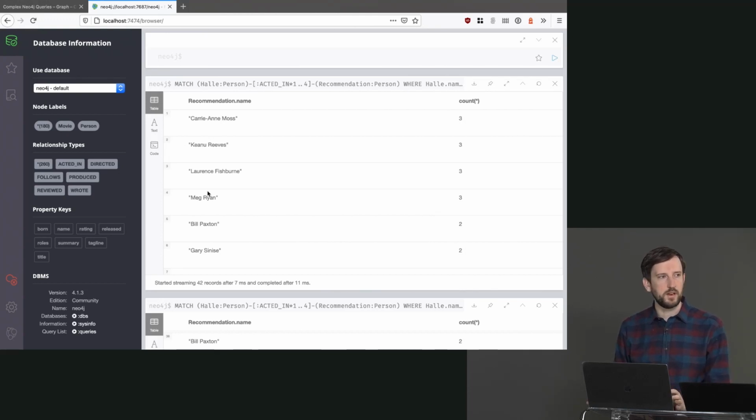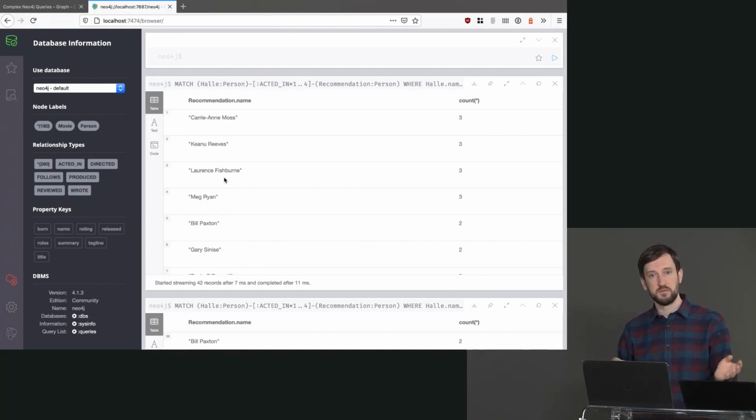This is a terrible recommendation algorithm, but I think you can kind of see here, you can explore graphs and see the interesting ways things are connected. This would be better for bands, for example, right? If you listen to this band a lot and your friend listens to the same band a lot and they also listen to this other band a ton and you don't, that would be a good recommendation for you.